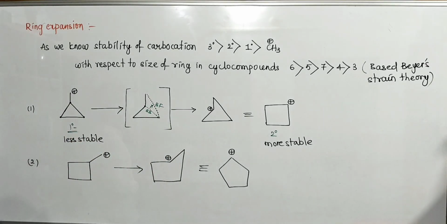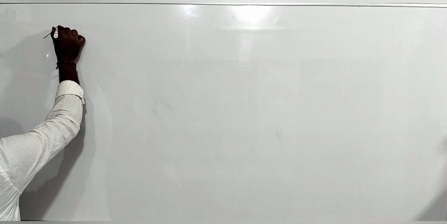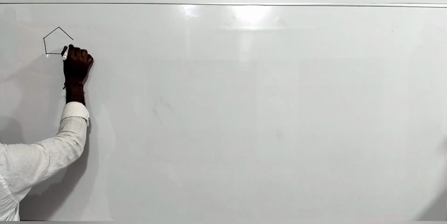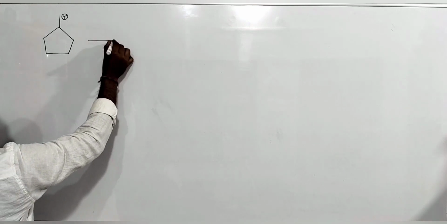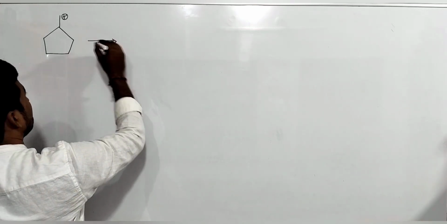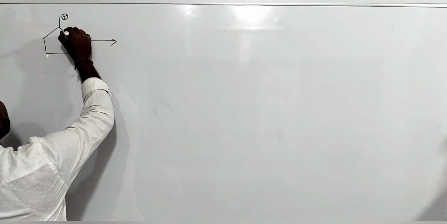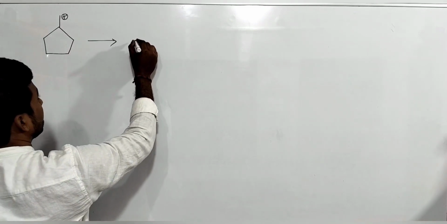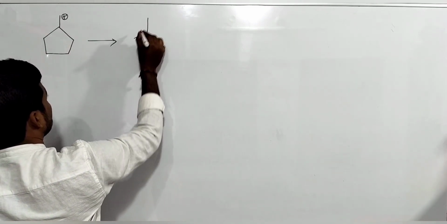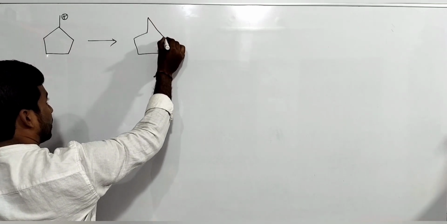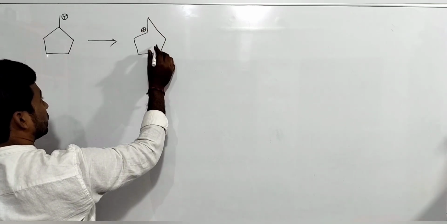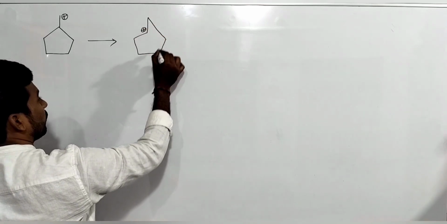Next, take this one. The pentagonal ring here contains a positive charge. So then what happens? This bond will break and here a new bond formation takes place. Here the carbon carries the positive charge: 1, 2, 3, 4, 5, 6.